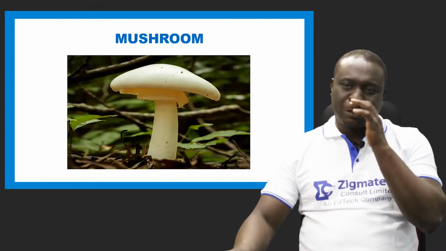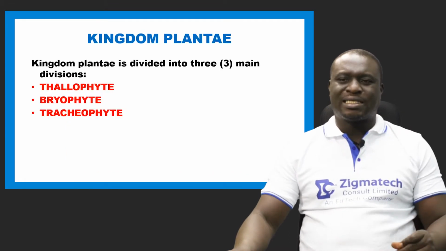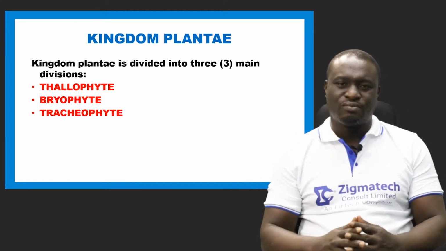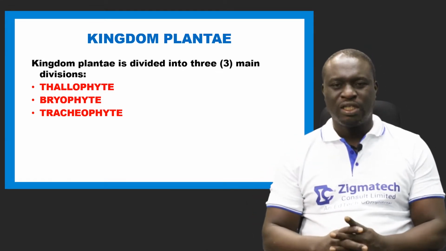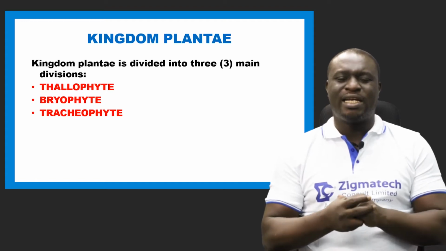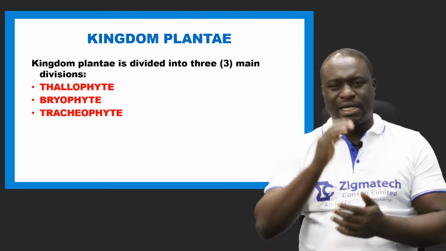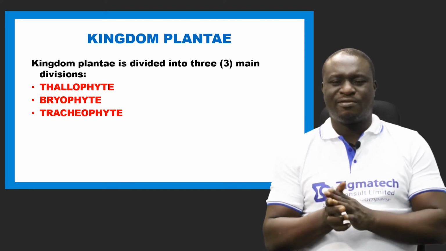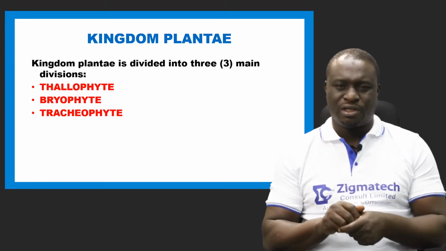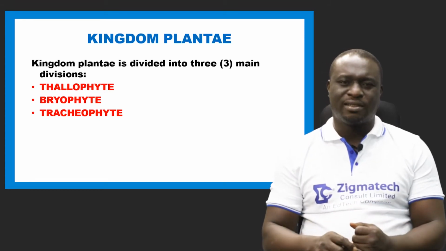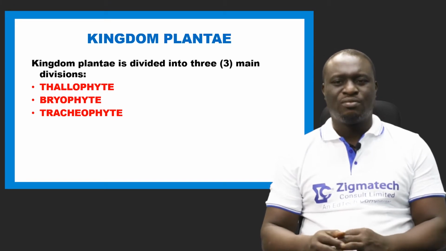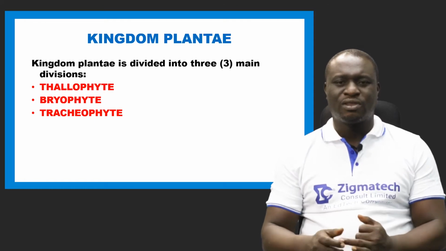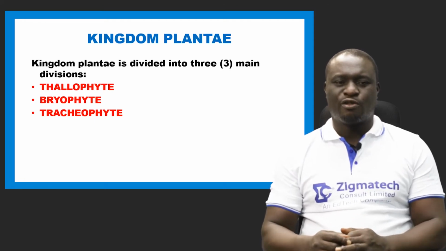Now, that's a mushroom. Looking at the next one, which is called kingdom PLANTAE. Kingdom PLANTAE is actually the fourth kingdom in terms of evolutionary trend. Fourth kingdom. Now, the kingdom PLANTAE is divided into three main divisions. We have what we call the Thallophytes, we have the Bryophytes, and we have the TRACHEOPHYTES. I repeat, Thallophytes, Bryophytes, TRACHEOPHYTES.